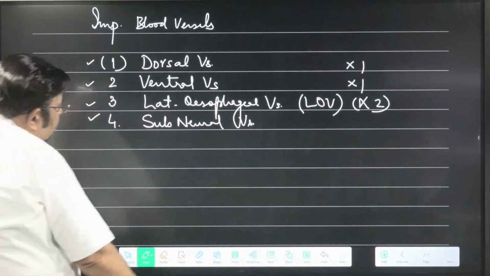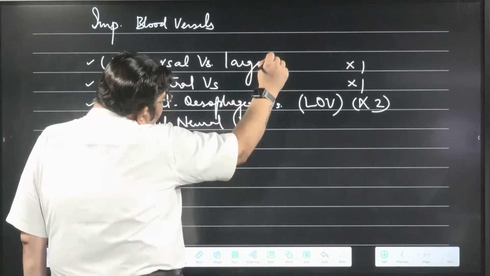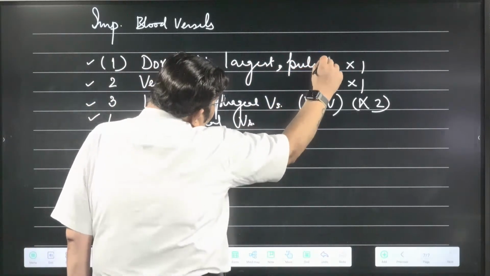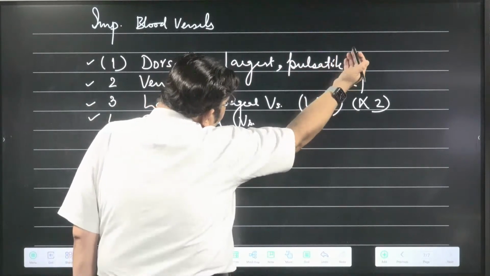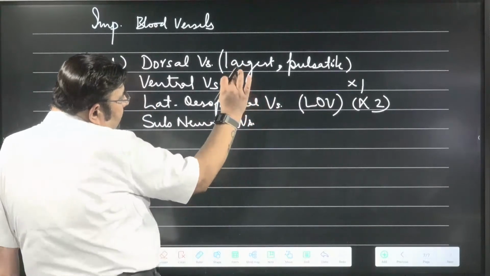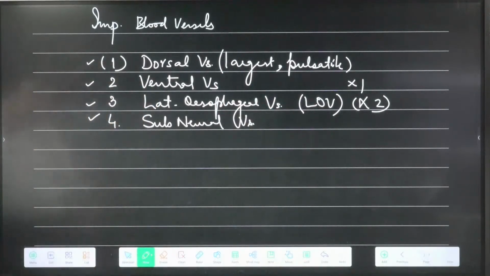The dorsal vessel is the largest vessel. It is pulsatile in nature. Pulsatile means it has pulsation. Largest vessel, pulsatile vessel. Pulsation helps in pumping the blood. Heart is only for connecting purposes, only for the namesake.